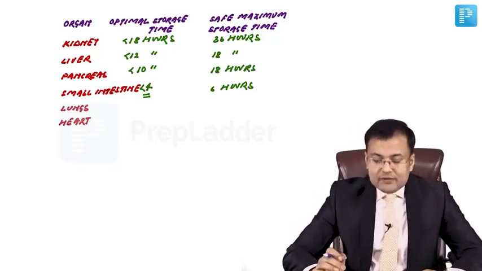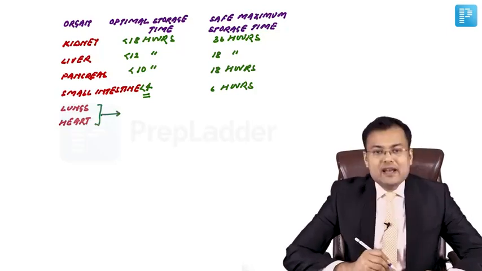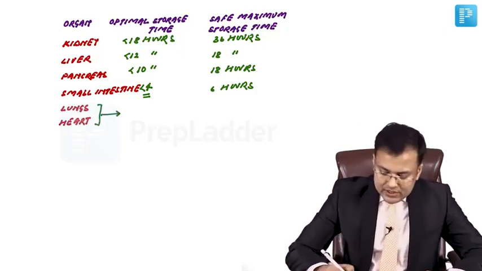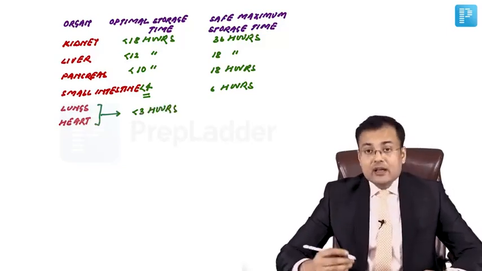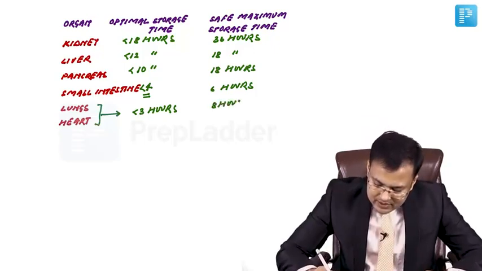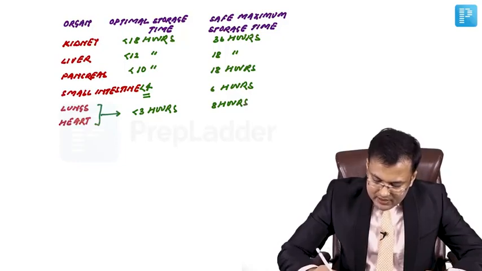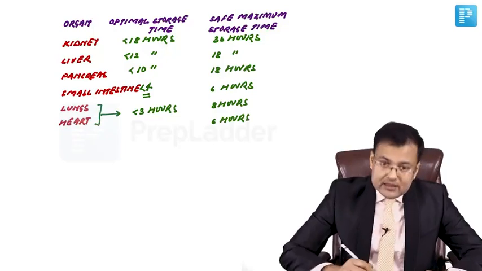Okay. In cases of lungs and heart, the optimal storage time is less than 3 hours. You have to remember. But if you see the lungs, the safe maximum storage time is 8 hours. For the heart, it is 6 hours.